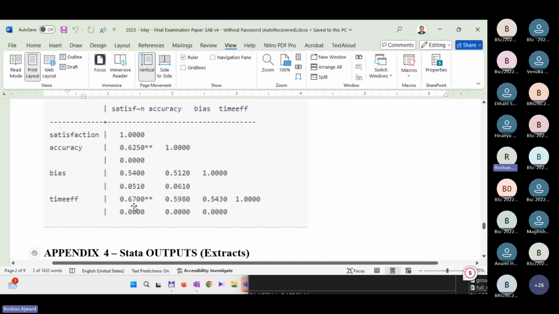So 0.6 to 0.8, we usually denote it as a strong positive correlation. So yes, you can see both accuracy and time efficiency have strong positive correlations with the dependent variable, satisfaction with the effectiveness of the system. But other than reduction of bias, which is not significant.